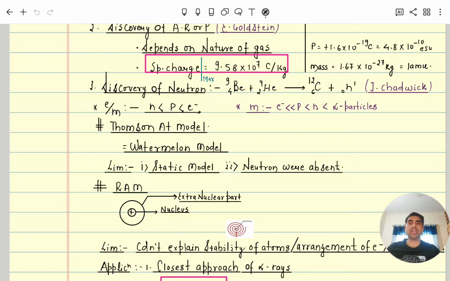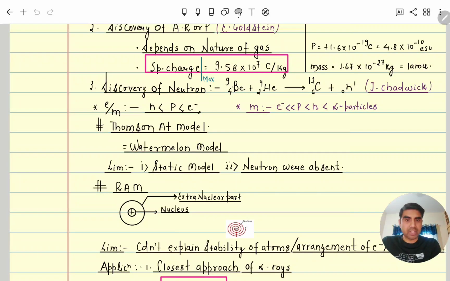Then scientists thought that besides the charged particles we discussed, some other fundamental particle must also be there, a chargeless mass particle. For that, James Chadwick did one nuclear reaction experiment, in which he bombarded alpha rays on a beryllium surface, and due to that one chargeless mass particle was discovered, having charge 0 and mass relatively a little bit more than the proton, 1 AMU.